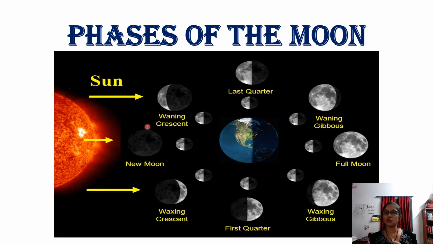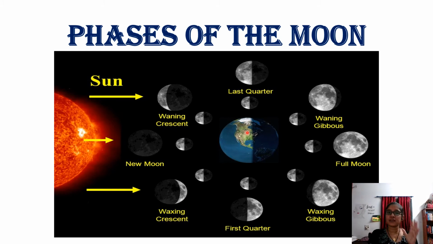Lunar means moon and solar means sun. So we are talking about the moon, so it is called a lunar phase. The shape changes and there is a reason behind that. To tell the reason, I have pasted this picture here. You can see that when the moon comes in a straight line in between the sun and the Earth, there is no moon that day in the sky. It means it is a new moon.